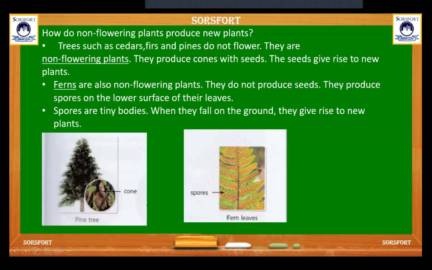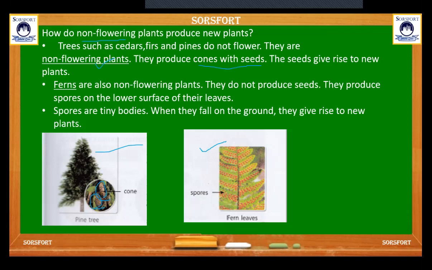As you know, there are two types of plants, flowering and non-flowering plants. Trees such as cedars, firs and pines do not flower. They are called non-flowering plants. They produce cones with seeds. The seeds give rise to new plants. Ferns are also non-flowering plants. This is fern leaves and this is a cone tree, and these are cones.